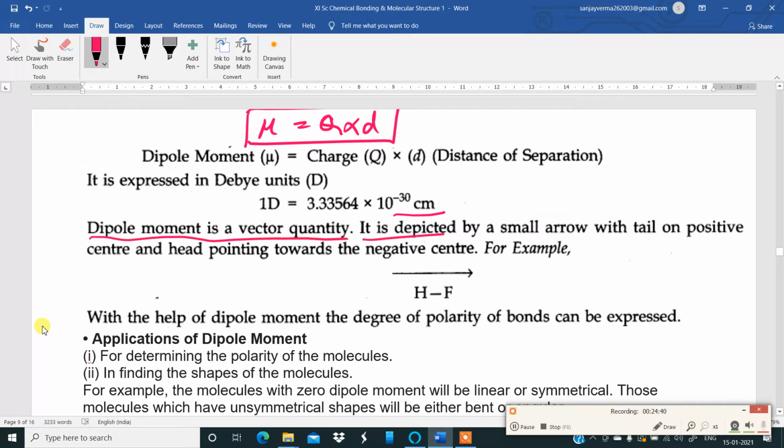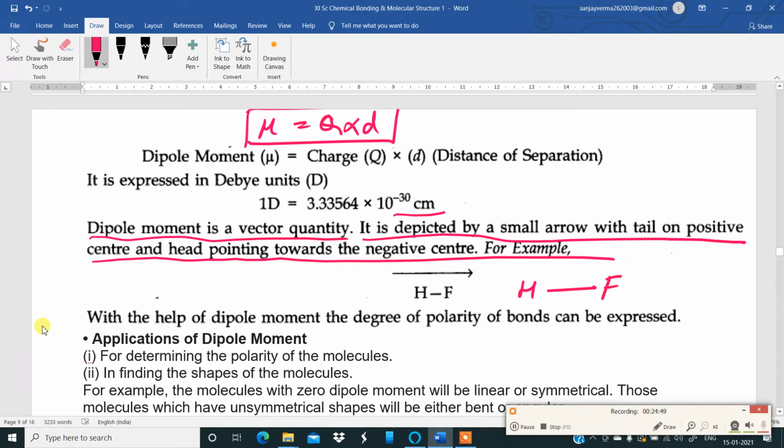It is depicted by a small arrow with a tail on the positive end and the head pointing toward the negative center, like this. So if I have the example HF, hydrogen fluoride, this is delta positive, this is delta negative. So how do you depict dipole moment? Starting from the positive end with an arrow like this, dipole moment. Okay. Now, with the help of dipole moment, the degree of polarity of bonds can be expressed. How polar, how more polar, how less polar can be found out.